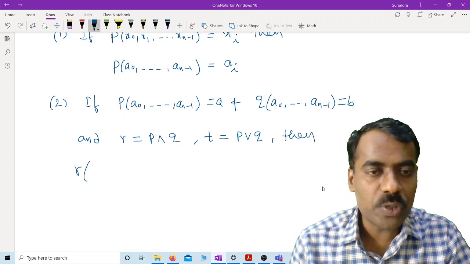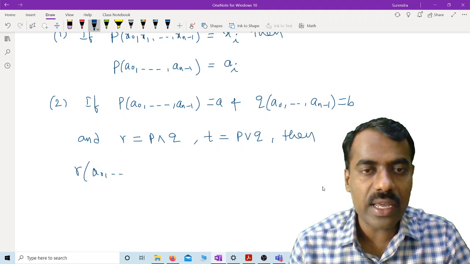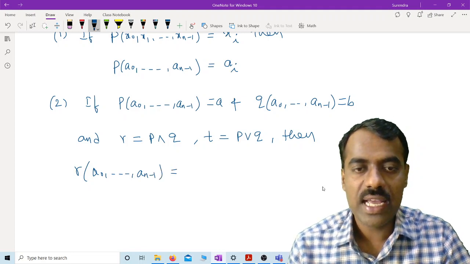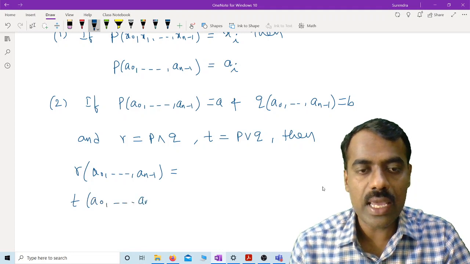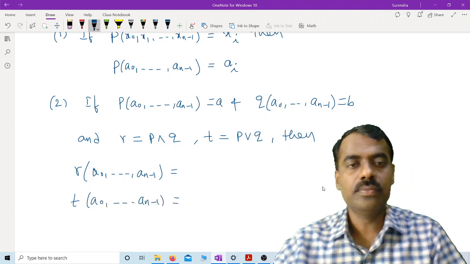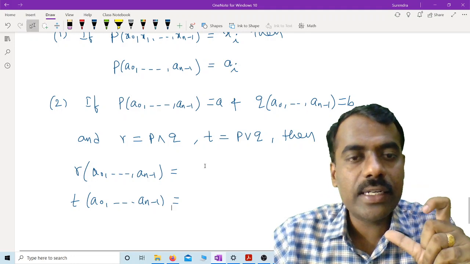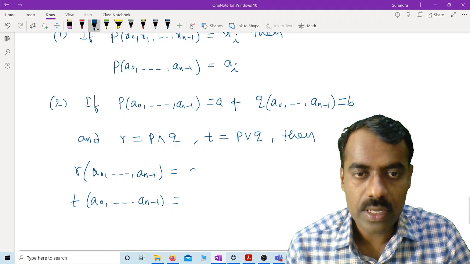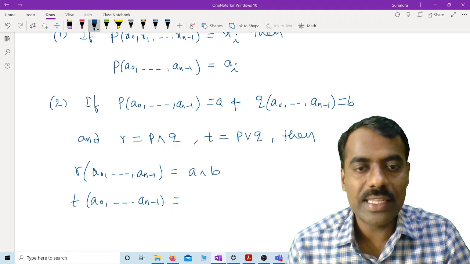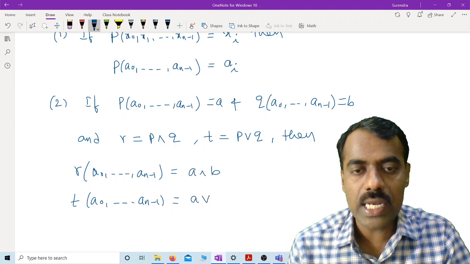Can somebody tell what should be r of a0, a1 up to an minus 1, and t of a0 up to an minus 1? Very good. r of a0 up to an minus 1 is a meet b, and t is a join b.